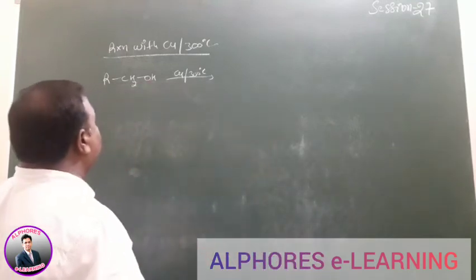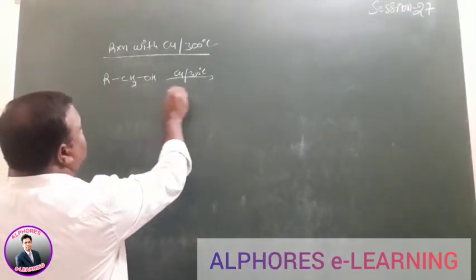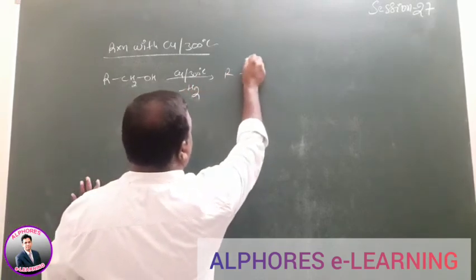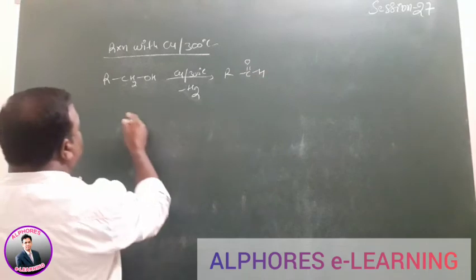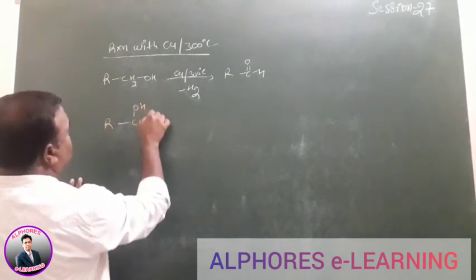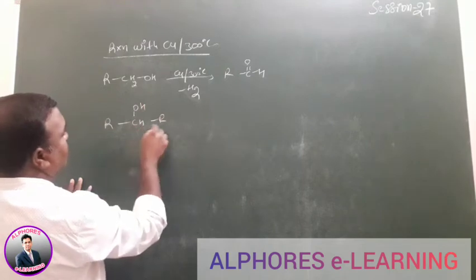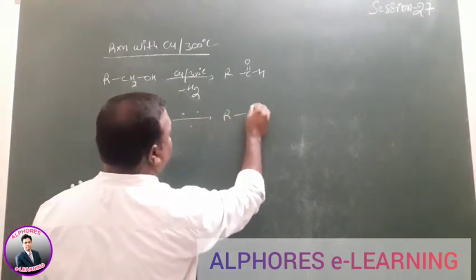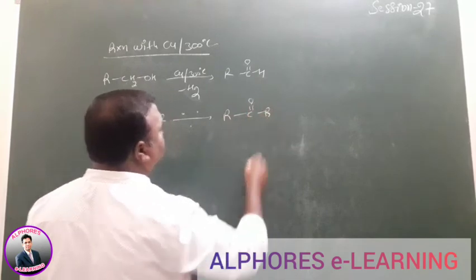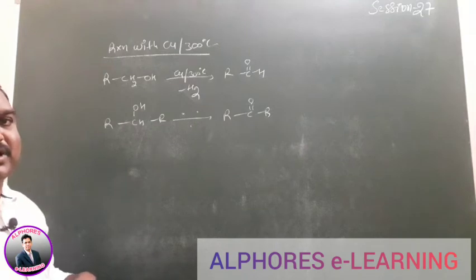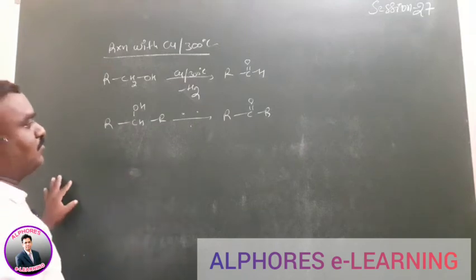So here, if a primary alcohol is given and you remove the two hydrogens, what will happen? RC double bond O. Wherever secondary is given, the secondary carbon is carrying hydrogen, then it forms RC double bond O with R. If tertiary is given, we have to write the eliminated product. Already I told you that concept just now.